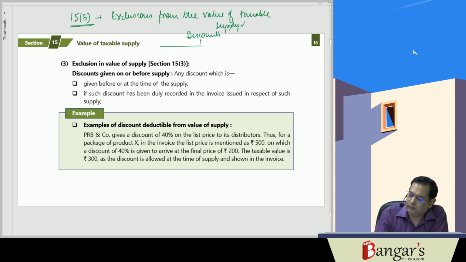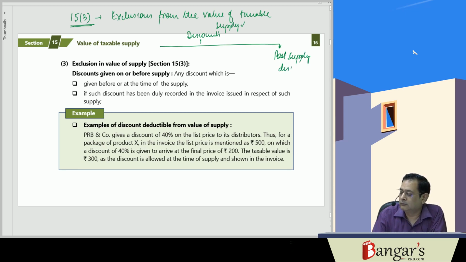One discount may be given as a post-supply discount, after supply, or discounts given at the time of supply, or before supply.